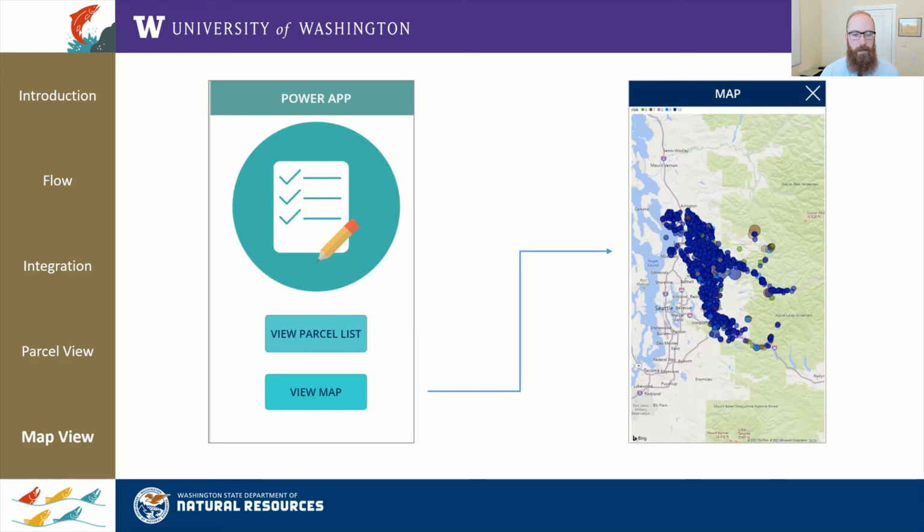Our second view takes the user to an interactive map that contains all parcels from the dashboard. This allows the user to have a visual representation of the location of these parcels and to interact with the map, similar to how they would be able to use the main dashboard. In the future, filters would allow the user to filter out certain consensus levels or to select all parcels in a certain area.